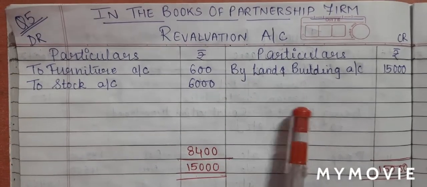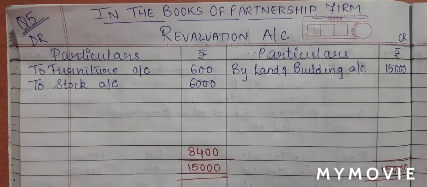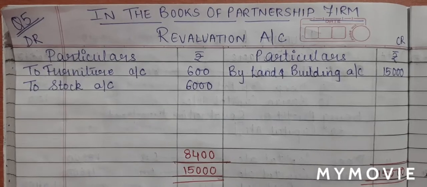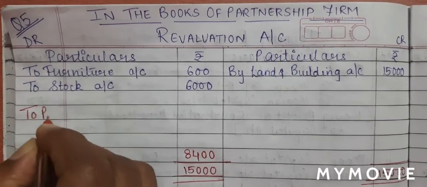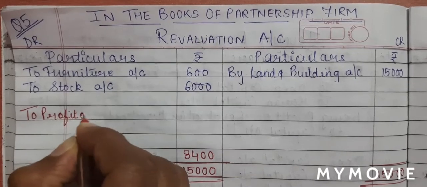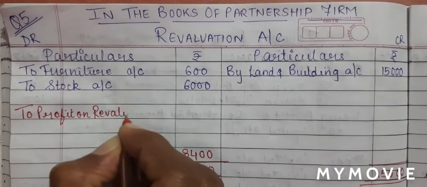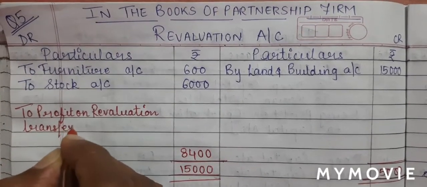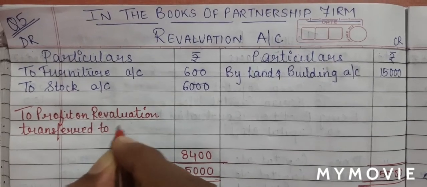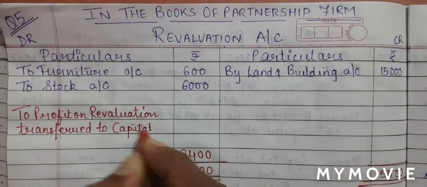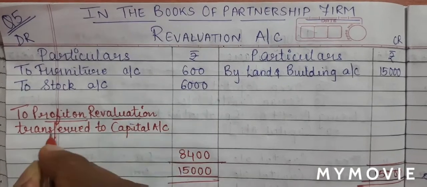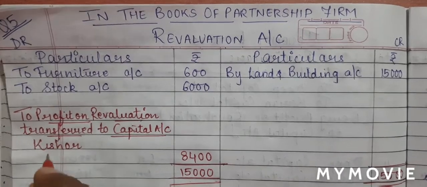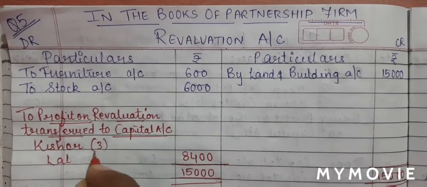Now income is more than expense. So when income is more than expense, which means business has made a profit. So we will write it as to profit on revaluation transferred to capital account. And this profit has to be only distributed to old partners in old ratio. So it will be distributed to Kishore and Lal and their ratio is 3:1.